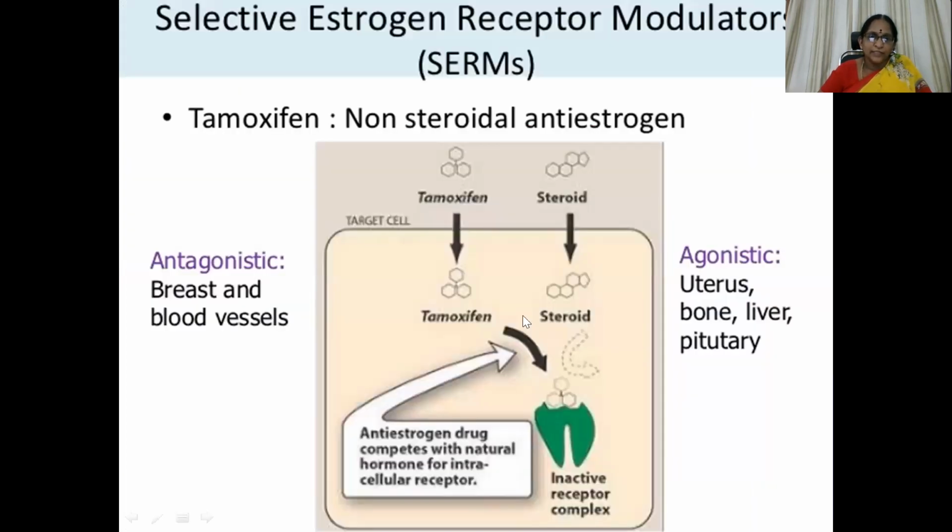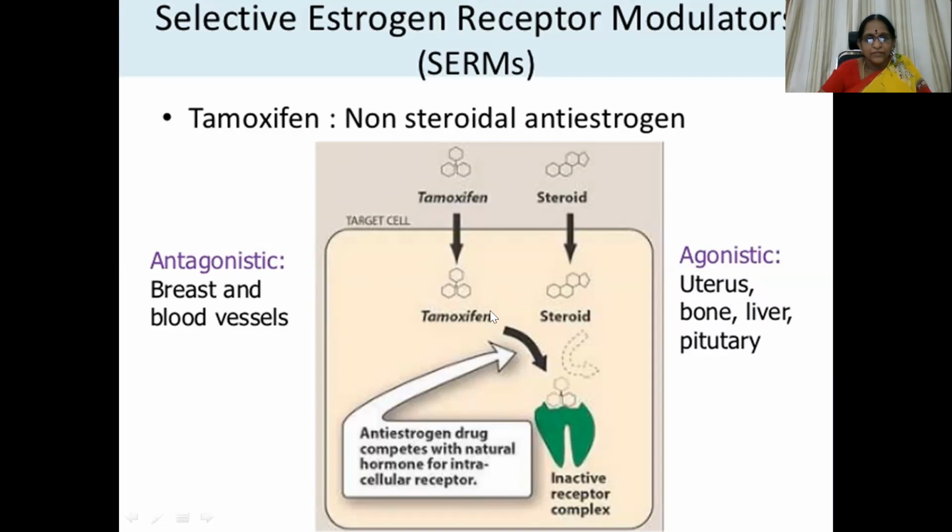So here is the mechanism of action. Agonistic action on uterus, bone, liver, pituitary, antagonistic on breast and blood vessels. When you give tamoxifen, this anti-estrogen drug competes with the natural hormone for the intracellular receptor. Whenever estrogen receptor is there, estrogen generally comes and binds to it, producing its own actions.